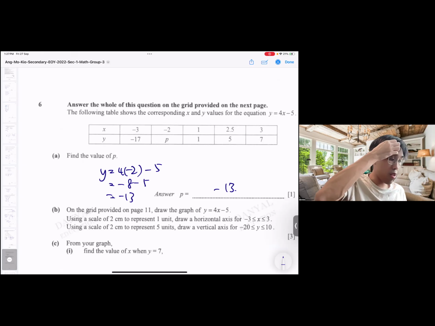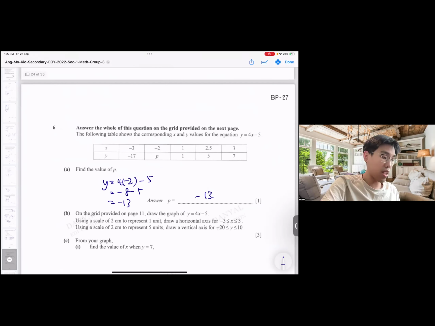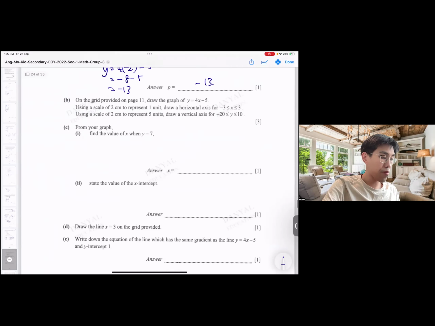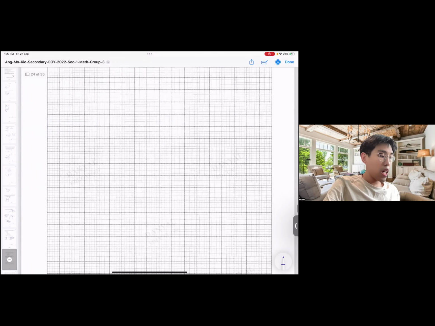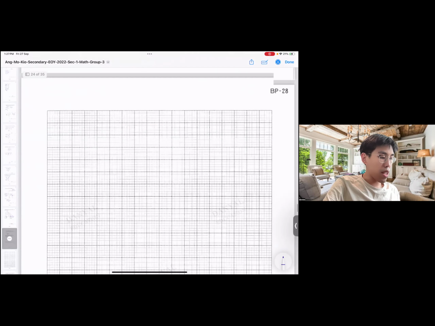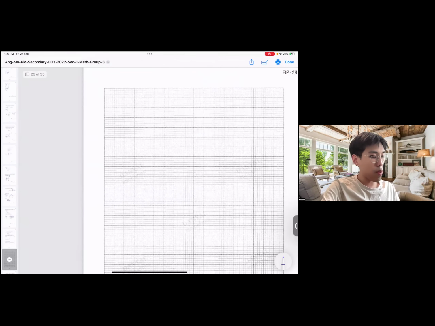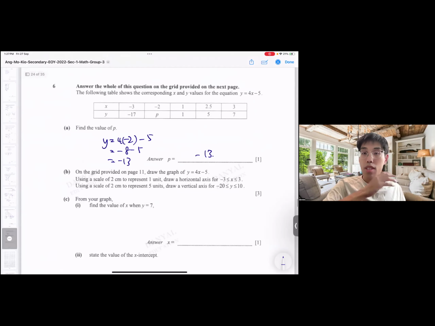On a scale of 2 cm to 1 unit, x represents minus 3 to 3, then y is minus 20 to 10. Okay, 2 cm to represent 1 unit. So where shall be my axis? For such graph questions, we also need to be very careful about where we are placing our axis. Since y is minus 20 to 10, I will want my x-axis to be slightly upwards.